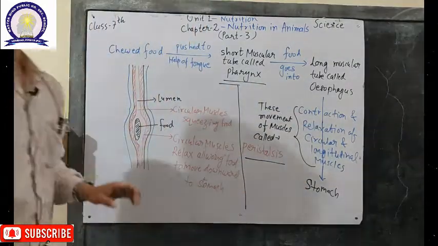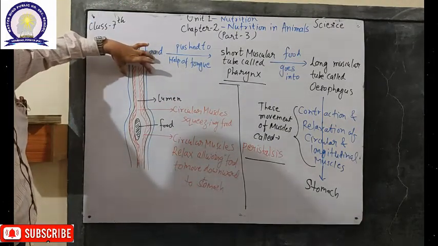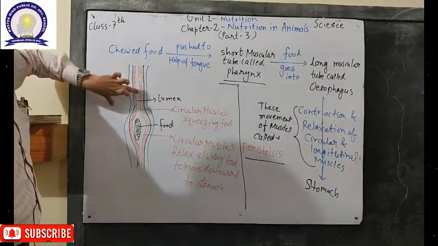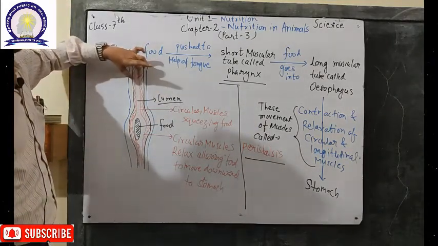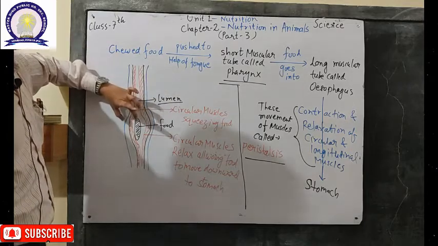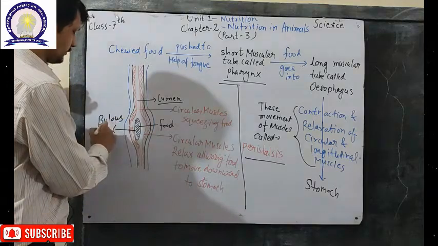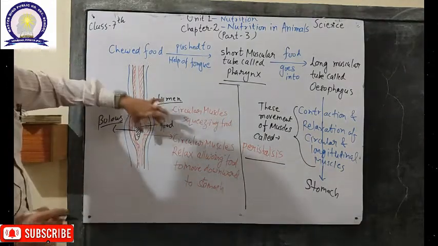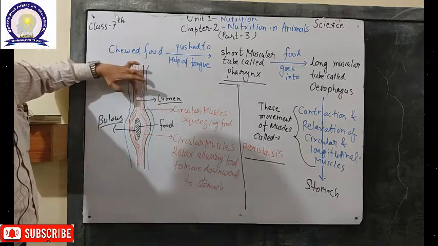So here is the diagram for the process. In the long muscular tube called the esophagus, the center part is called the lumen, and in the lumen the food is present in the form of a bolus. The bolus is nothing but the food present inside the lumen.